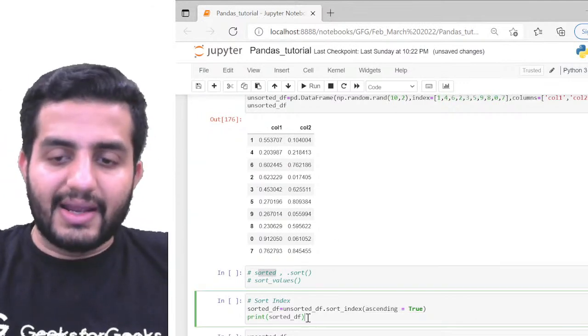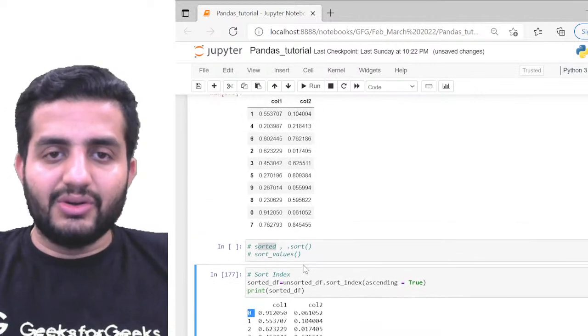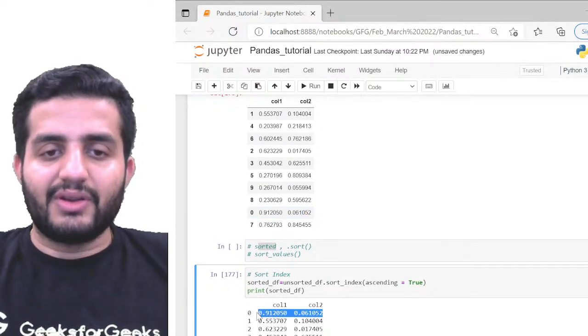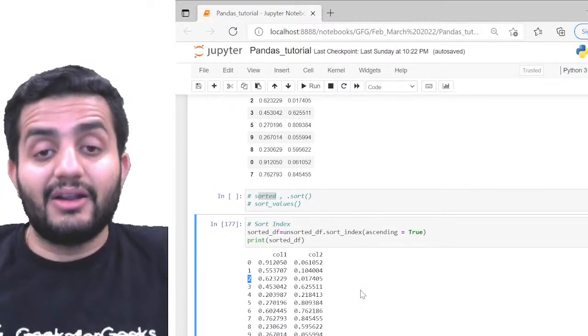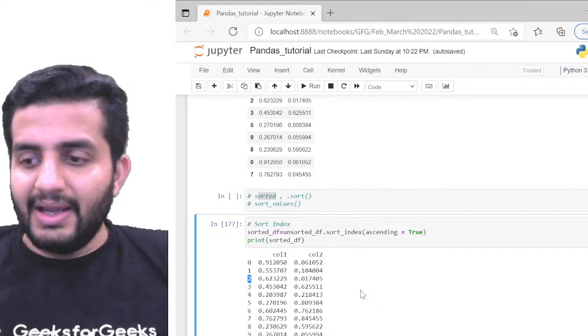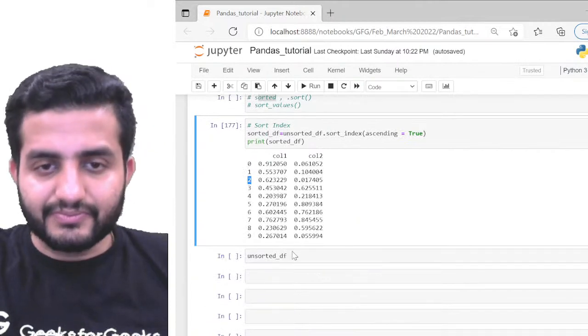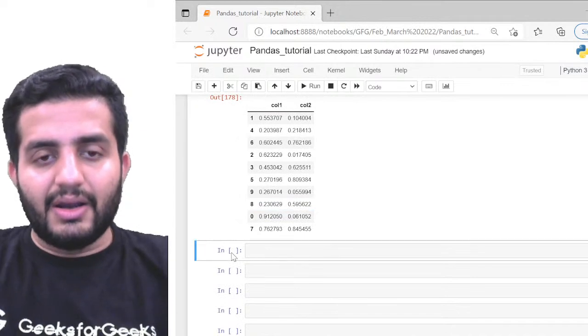If I do it like this, can you see this? Now my data is sorted. 0 is this row, with 0.91250 and 0.61. The values for the 0th index are printed here, then the first index and the second index. So I'm sorting my entire data frame by the logic of the indexes. Okay, cool. That's the first way of sorting, by the indexes. But the unsorted df still remains the same. Okay. Now moving ahead.